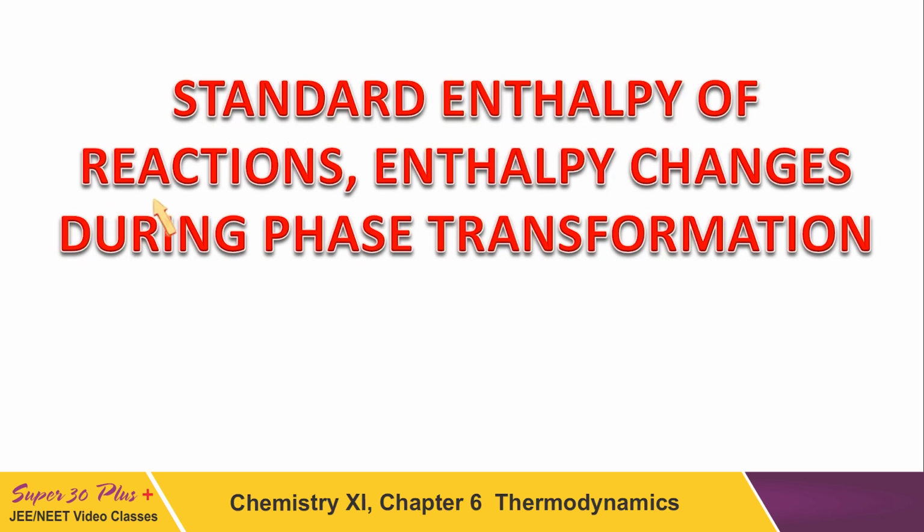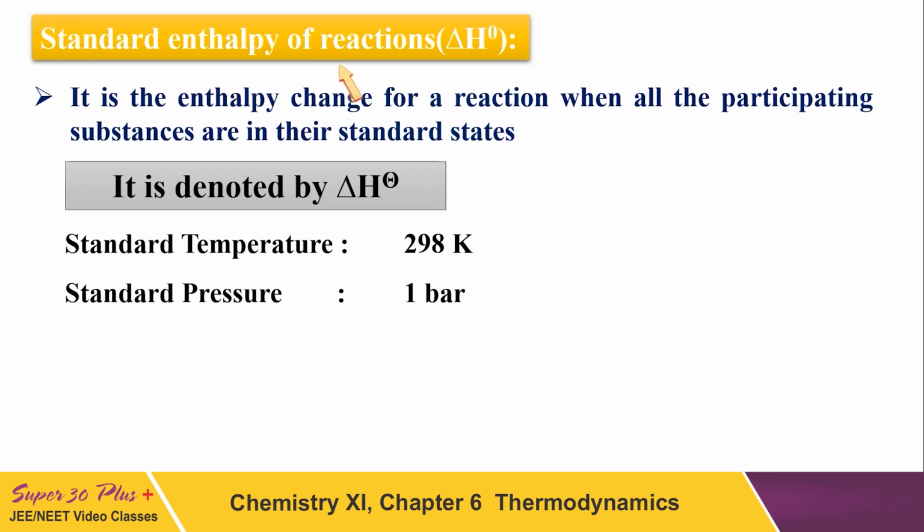Now, standard enthalpy of reactions. Enthalpy changes during the phase transformation. What is the standard enthalpy? Whenever we perform any reaction under certain conditions, they are called standard conditions. So if the enthalpy change is for the reaction when all the participating substances, including product and reactant, are taken at their standard states, then the heat involved is called standard enthalpy, which is represented by the naught sign, delta H naught. And what are the standard conditions?